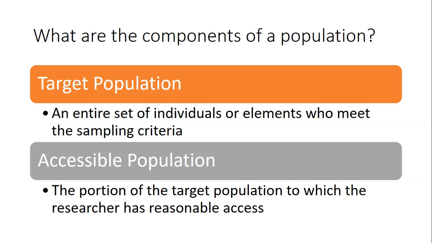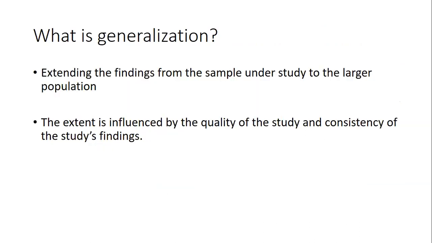But obviously we cannot go to the whole of Pakistan and collect data from there. So we are going to see which population is accessible to us, where we can easily go. We live in Karachi, and in Karachi, all of the banks usually have their head offices. So we can choose them, and then we can generalize it to the entire Pakistan, because the head office is there and they'll be working over here. So they become our accessible population. From our accessible population, the people we have access to, we are going to choose our sample.